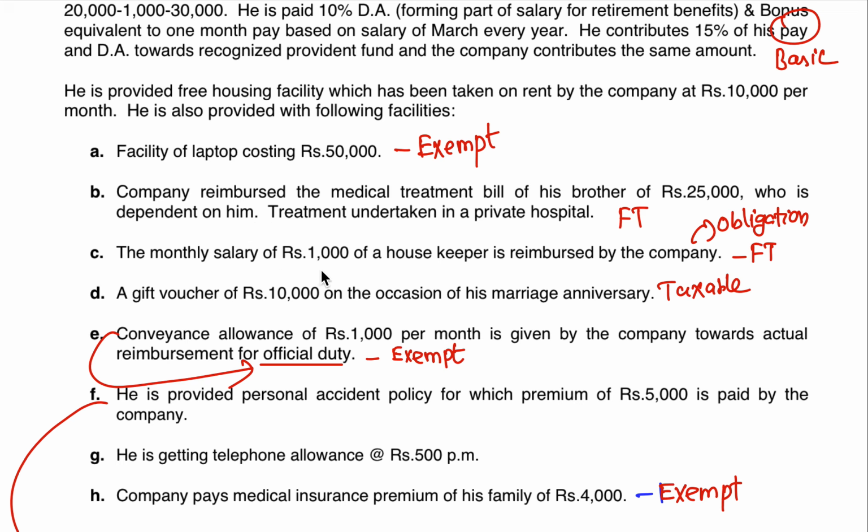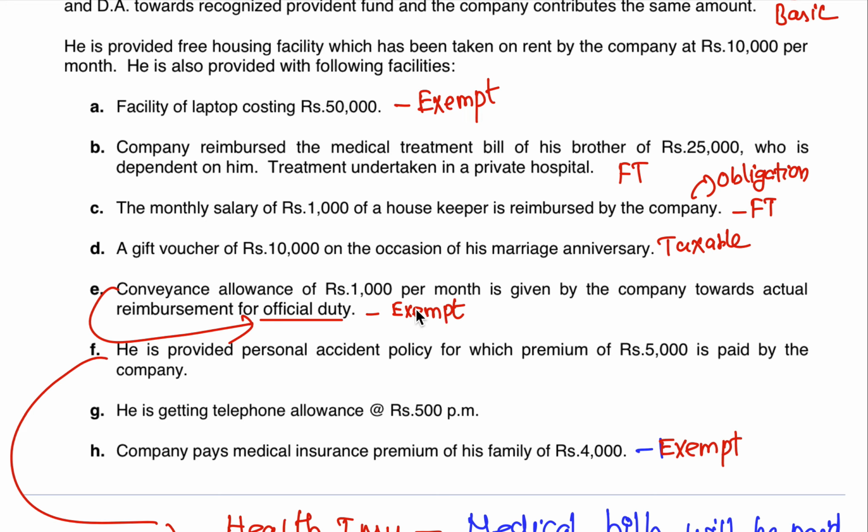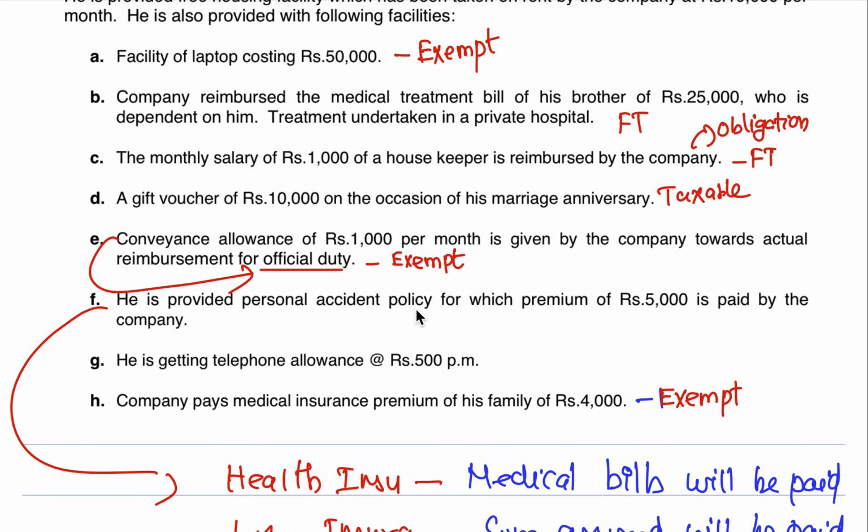The monthly salary of rupees 1,000 of a housekeeper is reimbursed by the company. Obligation of the employee met by the employer is fully taxable. A gift voucher of rupees 10,000 on the occasion of his marriage anniversary. Anything more than 5,000 is taxable. Conveyance allowance of rupees 1,000 per month is given by the company towards actual reimbursement of official duty. He is going on official duty. It is not of a personal or private nature. So, which should be exempted, it is exempted.